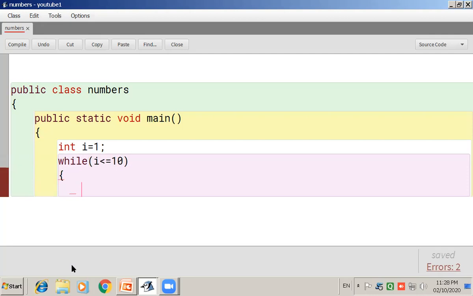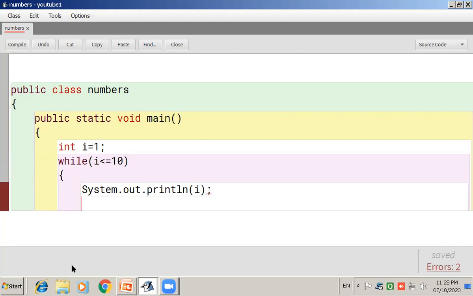Now here what we have to do: if the condition is true, we have to print the value of I. So System.out.println(I). As we have to print the value of I, which is a variable, we are not going to write it in double quotes or single quotes. Just write the I in the brackets, so the value of I will get printed.